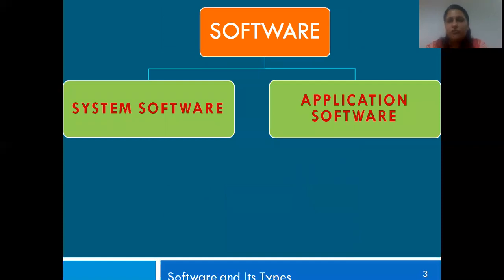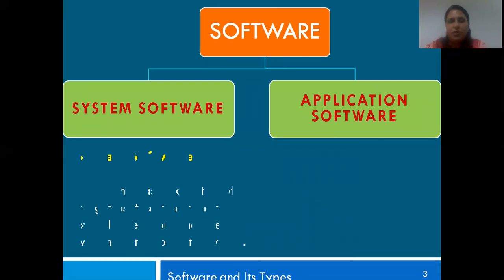So your software is divided into two. One is your system software and one is your application software. Let's have a look at the definitions so that we can bring out the difference between the two.